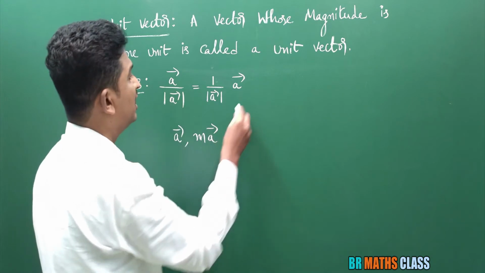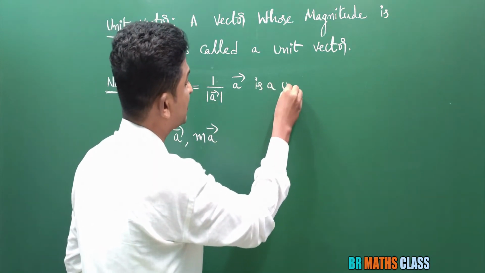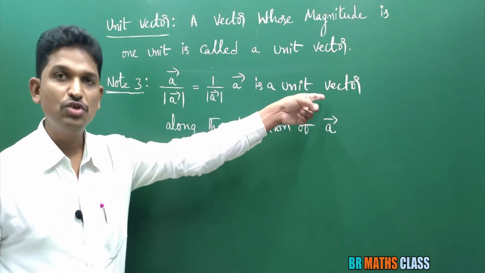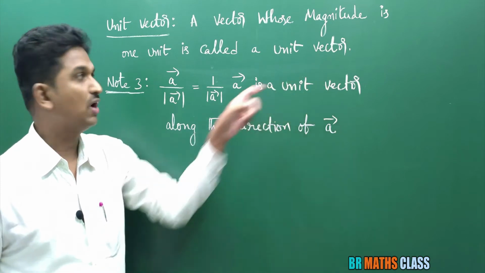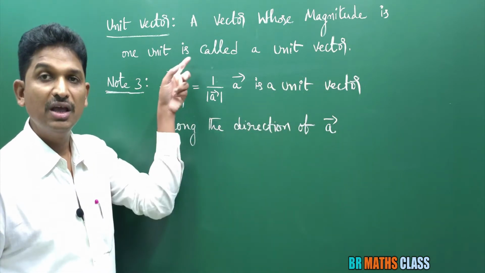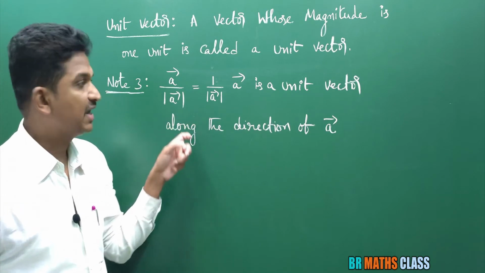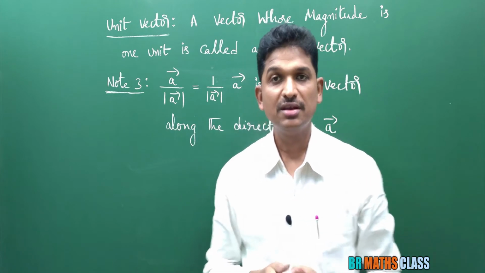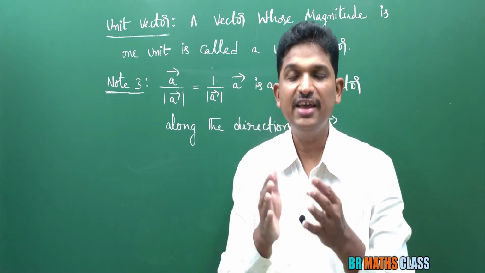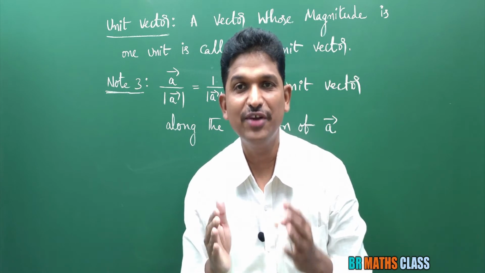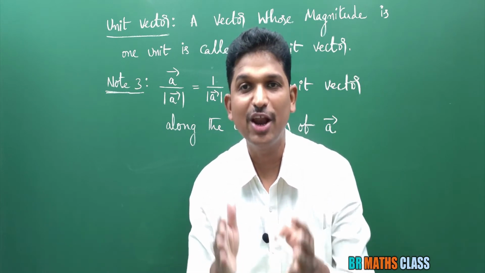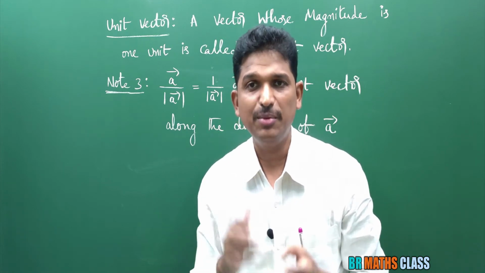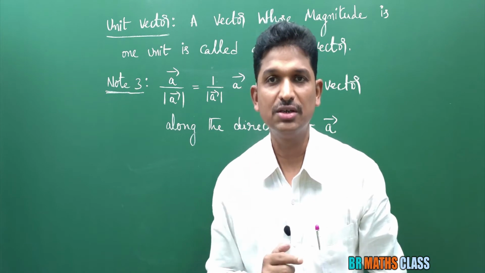So what is this? A bar divided by magnitude of a bar is a unit vector along the direction of a bar. Important one. This is a unit vector. In note 2 we clearly proved that. And what is the direction of a bar divided by magnitude of a bar? It is a unit vector along the direction of a bar. So what is the direction of this vector? While doing the problems, they'll ask a question like this: find a unit vector along the direction of a bar. Then what to calculate? You need to calculate a bar divided by magnitude of a bar. Okay, so the third note is also over.